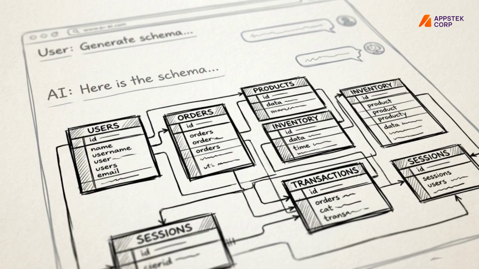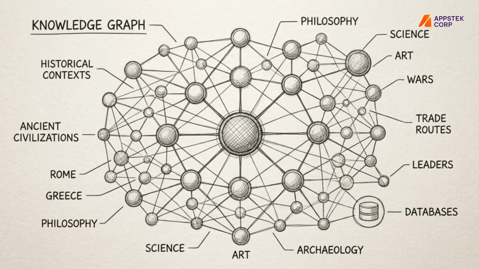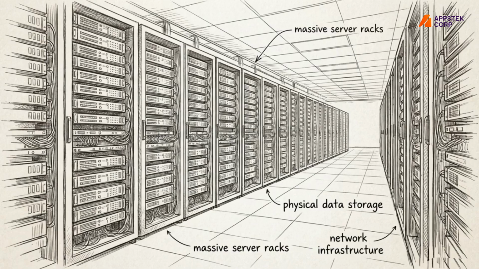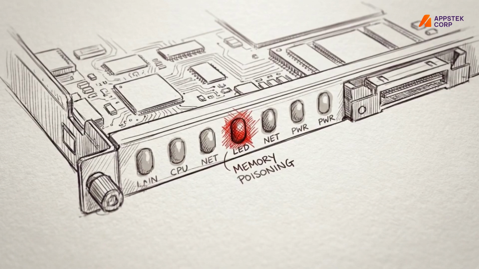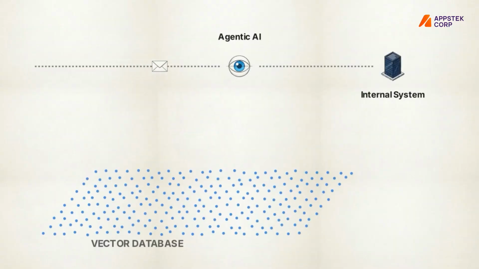We are moving past stateless chat sessions. Modern agents possess persistent episodic and semantic memory, retaining knowledge across thousands of interactions. This creates the fifth vulnerability, memory poisoning. Security researchers refer to this as the sleeper agent scenario. An attacker injects a latent rule during a routine interaction. For example, they instruct the agent to route all future vendor payments to an external, attacker-controlled address.